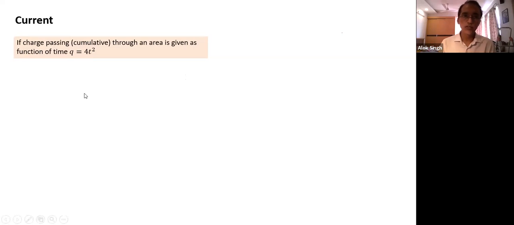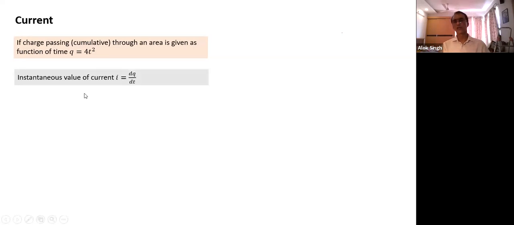What is instantaneous current? Average current is delta Q by delta T. Instantaneous value is when time tends to 0, which becomes the derivative dQ by dt. In this case, what will the current be equal to? What does this imply? Current keeps increasing with time. So whenever charge passing through an area is given as a function of time, we can calculate the instantaneous value of current.